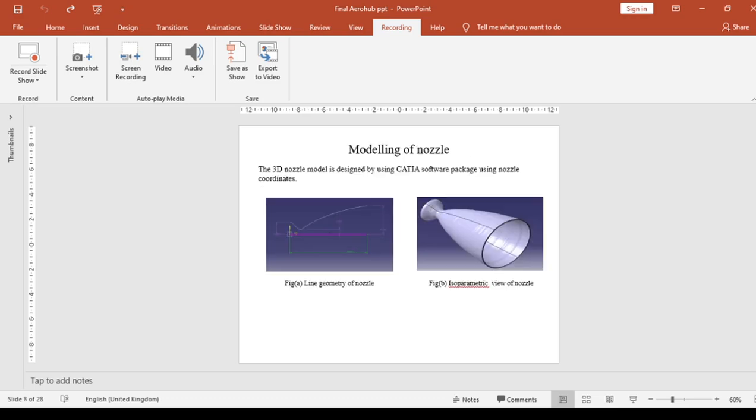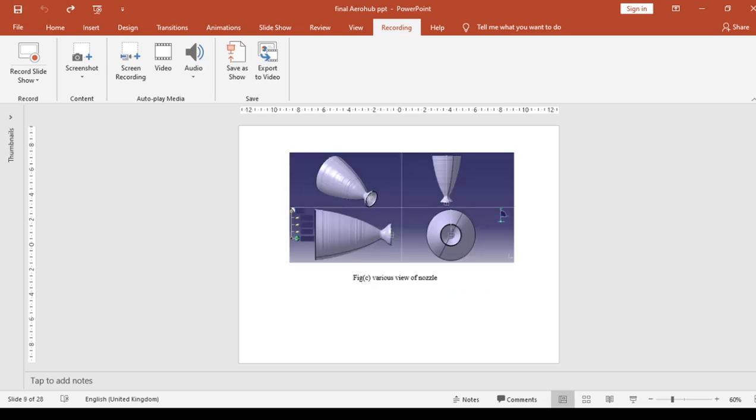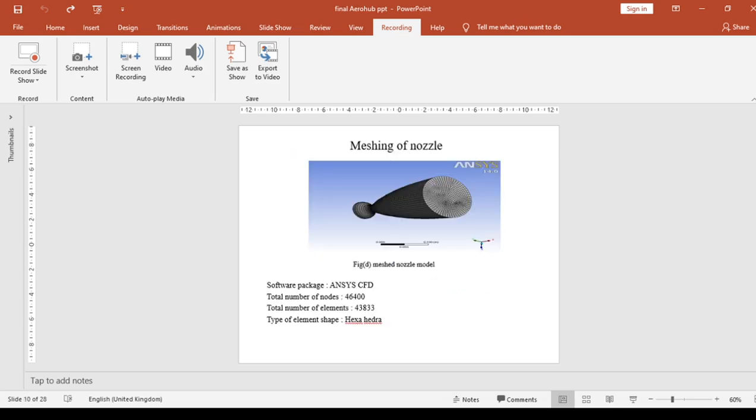And this is the modeling of the nozzle. The 3D nozzle model is designed by CATIA using the nozzle coordinates. This is the line geometry of the nozzle, this is the isoparametric view of the nozzle, and these are various views of the nozzle. And this is the meshing of the nozzle using the software ANSYS CFD. The total number of nodes is 46,400. The total number of elements is 43,833. The element shape type is hexahedral.